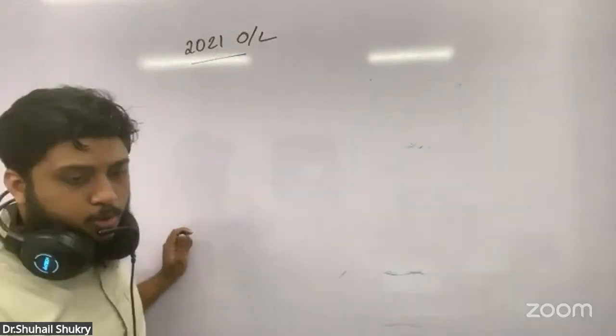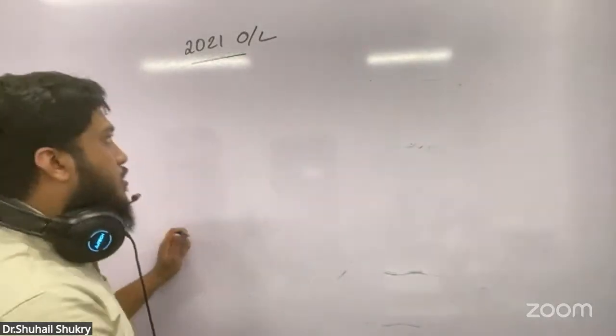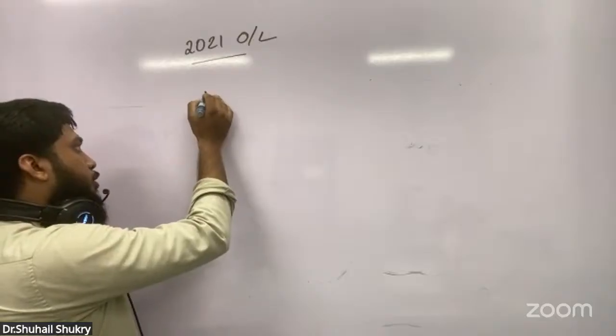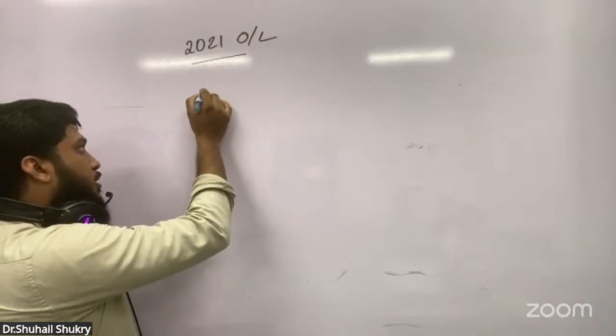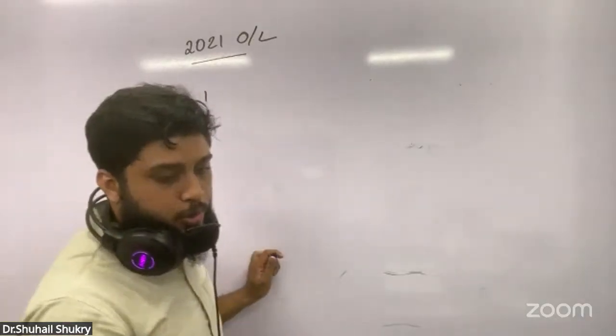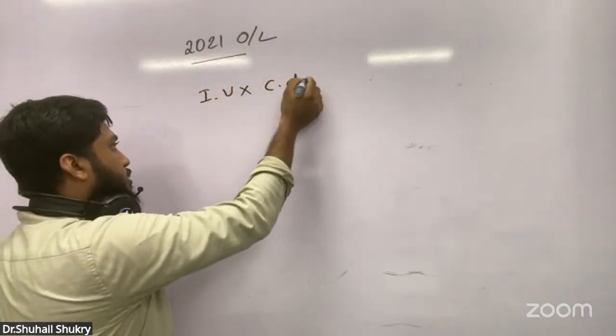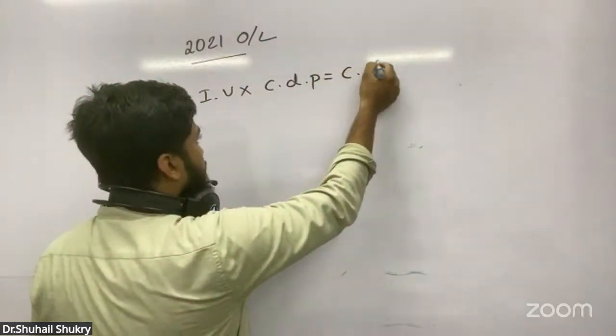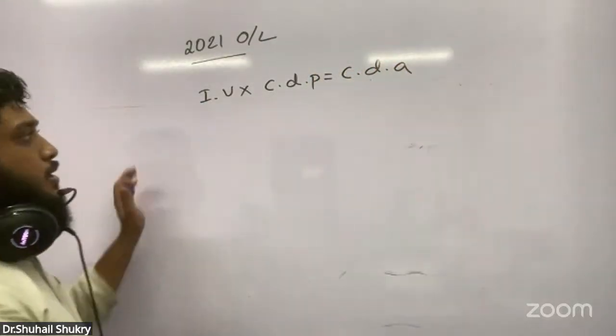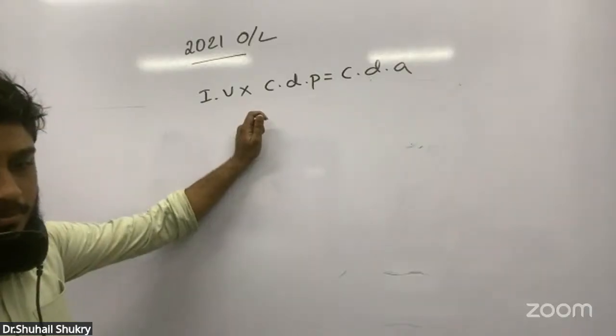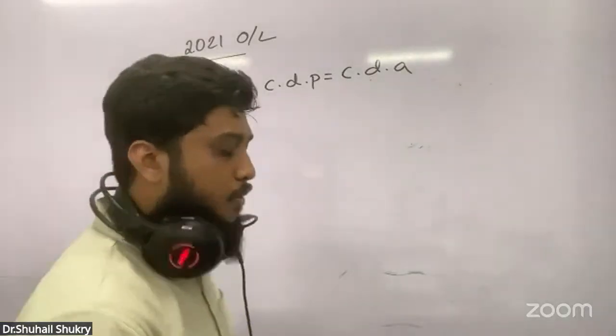So the custom duty question normally goes like this. Custom duty is about import or export. This is import. So import value into custom duty percentage equals custom duty amount. Normally a percentage problem has 3 parts. The import value they have given as 8,000.